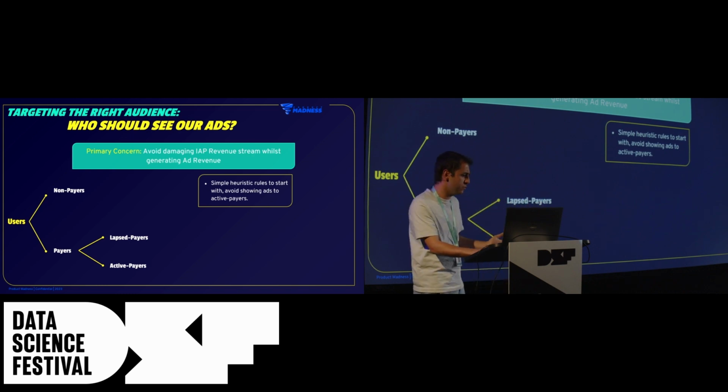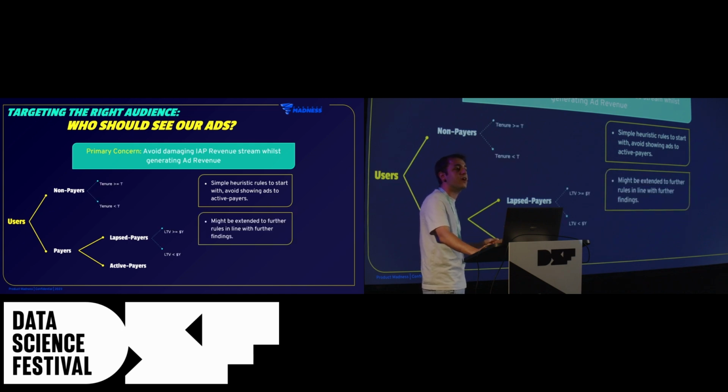What we can do is extend these trees with other factors that might address our primary concern. For example, for non-payer users, we can say, let's wait for some time after install so that we give this user a chance to convert in terms of making an in-app purchase.